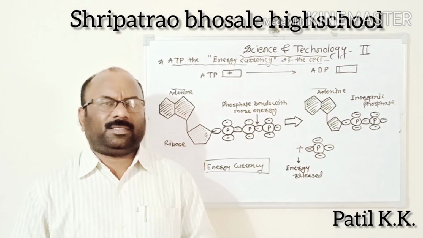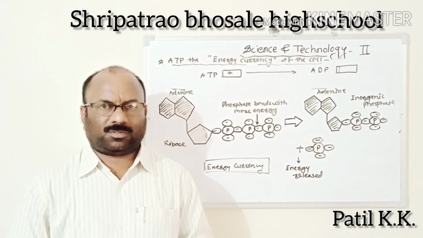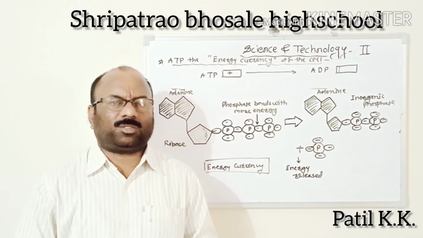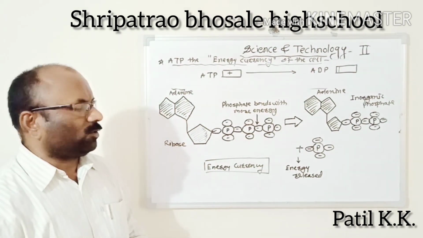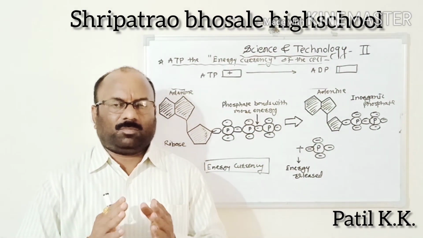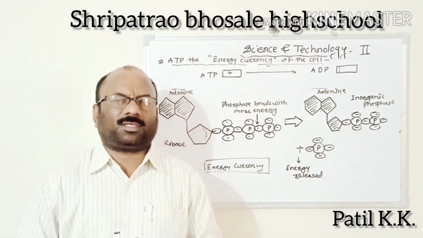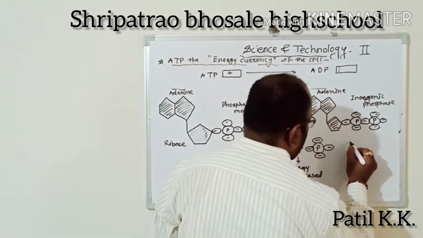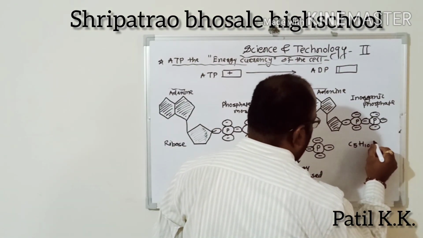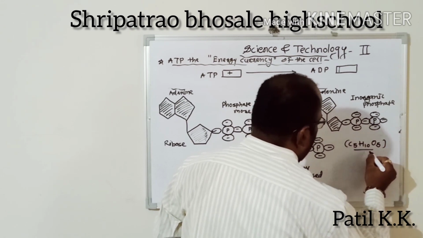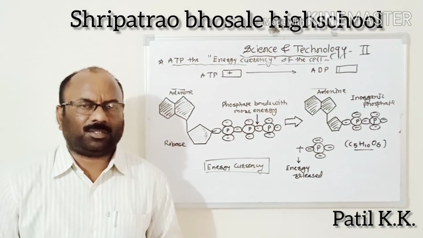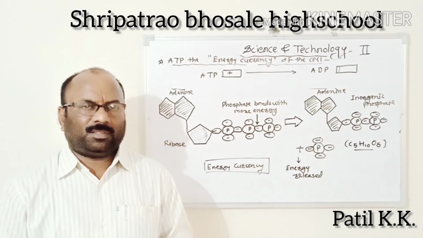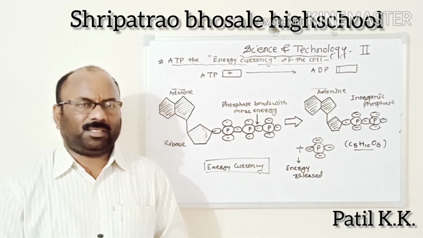The first is adenine, a nitrogenous compound. Second is a pentose sugar, ribose. What is the molecular formula of the pentose sugar ribose? C5H10O5. This is the molecular formula of pentose sugar ribose. And third, three phosphate groups. These are the three components of the ATP.